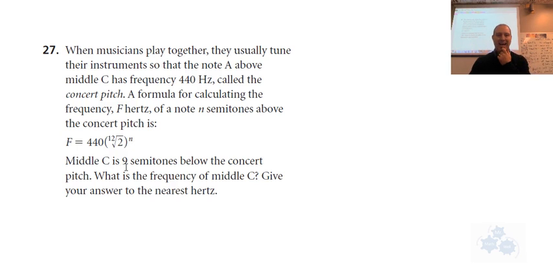Middle C is 9 semitones below the concert pitch. What's the frequency of middle C? So F is the frequency. And what was N again? Semitones above the concert pitch. Oh, so what do we do if middle C is 9 semitones below? What do you think we should do? I'm going to give you a chance to do this question, come up with the answer, and I'll give you the answer in a few minutes. Okay?